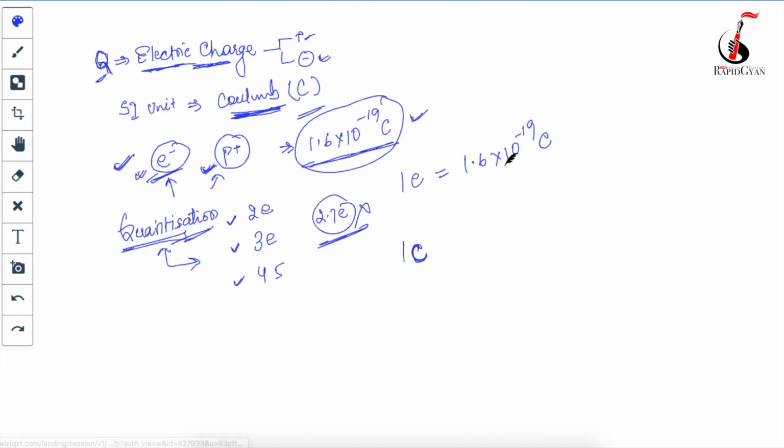So here we can say that in 1 coulomb, simply put this below: 1 upon 1.6 into 10 to the power minus 19. If you do this, you will get 6 into 10 to the power 18 electrons. So if someone asks you this question, in 1 coulomb how many electrons are there, you can write that in 1 coulomb, 6 into 10 to the power 18 electrons are there.